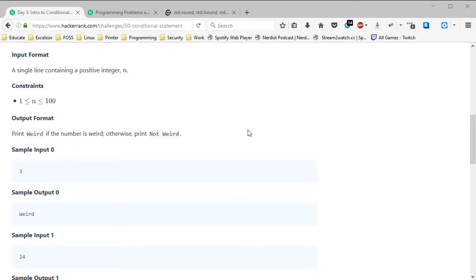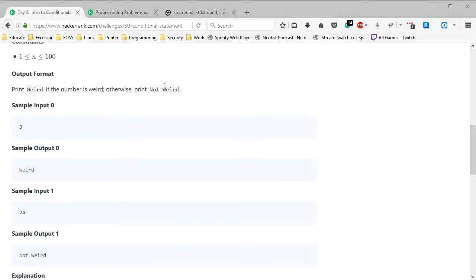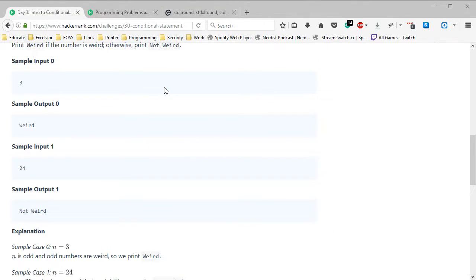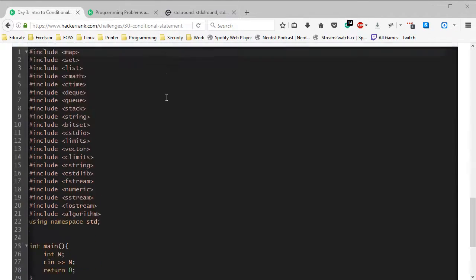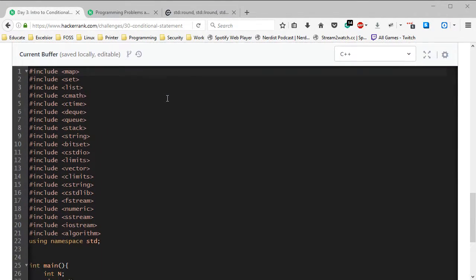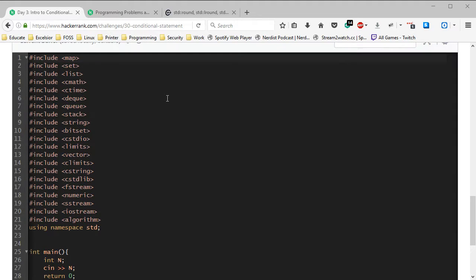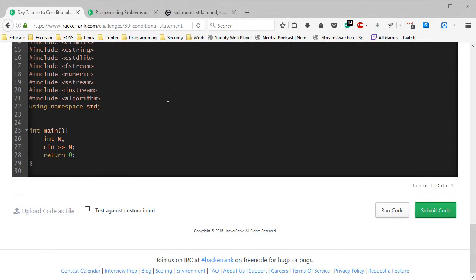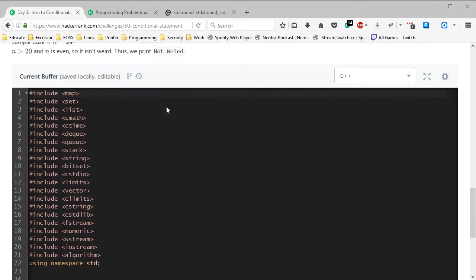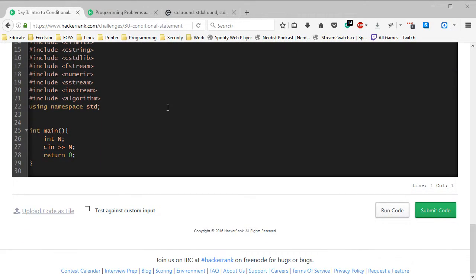All right. Input format: a single letter code containing a positive integer. Constraints: between 1 and 100 inclusively. So we're going to have multiple sample input-output scenarios. Oh my good god, they included everything on this one. That's everything ever. That's entirely too many headers for what we're going to be doing, but whatevs.